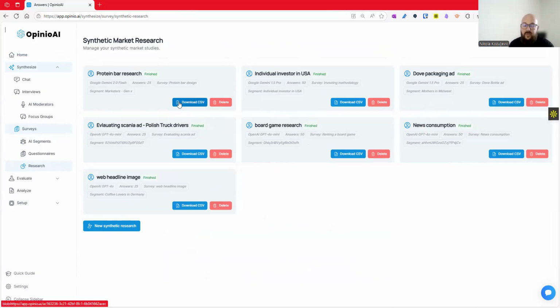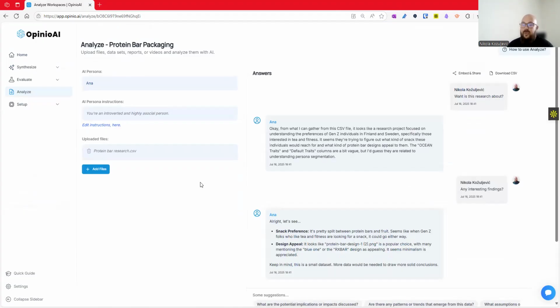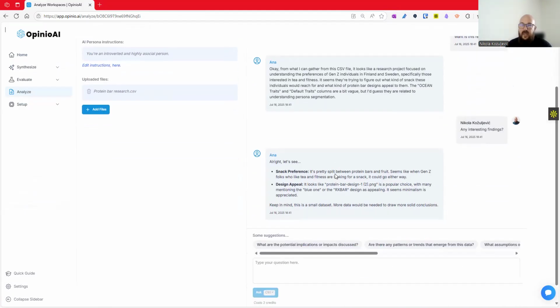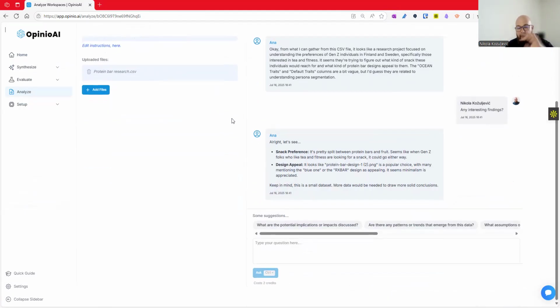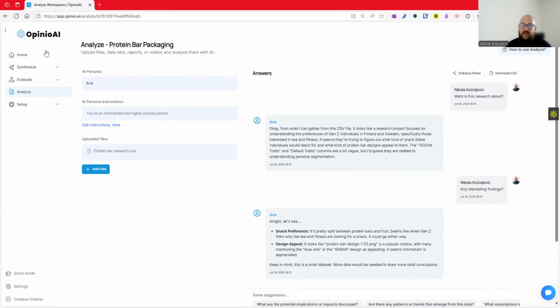Ultimately, the only kind of restraint we have now is that the only export option is download a CSV, which works well, and we heard that. Another feature I will show you quickly is basically an analyze where you can add up to 50 files. And then this was the research I did on protein bars, and then attach a persona for some specific insight discovery, and then just ask about those files that you have. And basically, this is it.